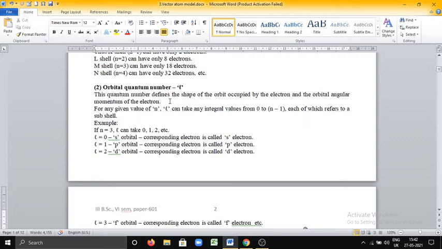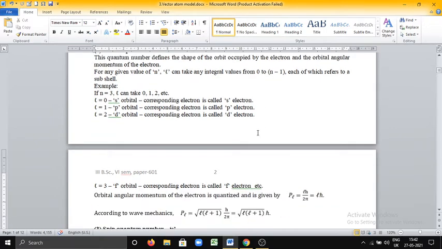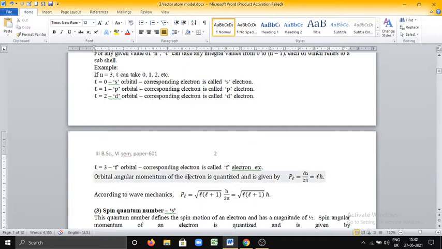See, this is orbital quantum number. Orbital quantum number L can take the values from 0 to n minus 1 for any given value of n. And orbital angular momentum of the electron, that is PL, is quantized and is given by L into h by 2 pi.